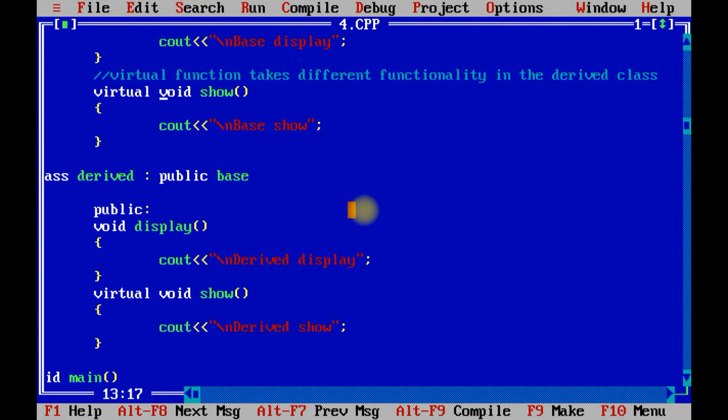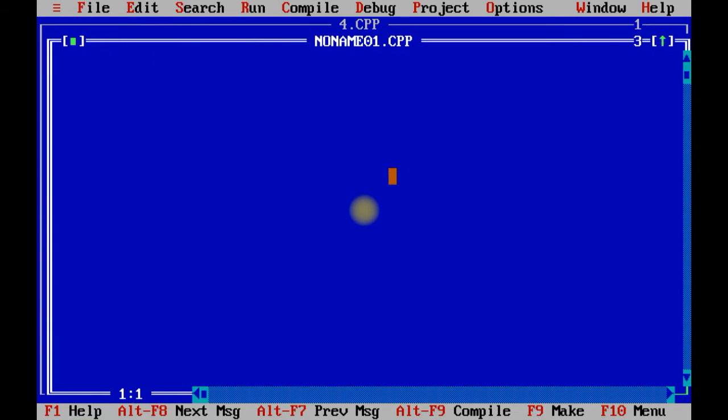Now let me take one new program which is called pure virtual function. Let me take one new program, example of pure virtual function, or do nothing function.